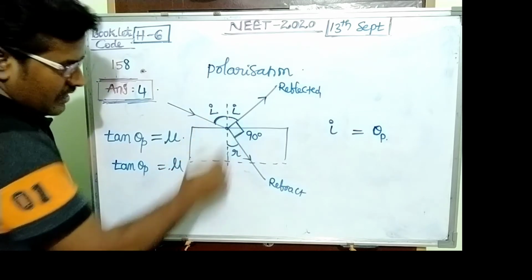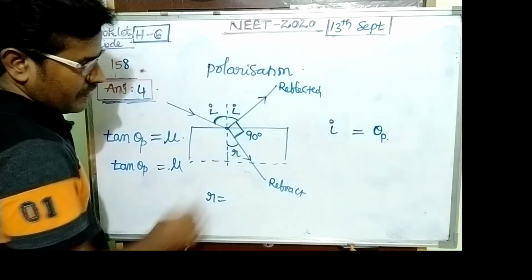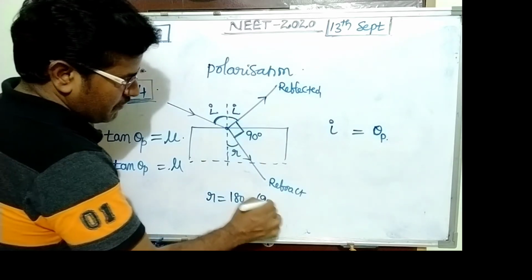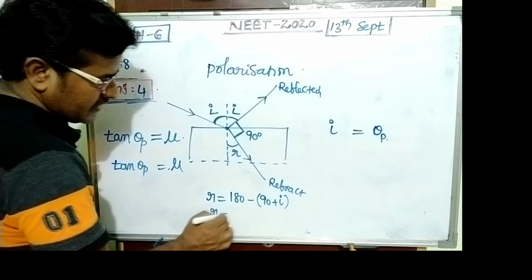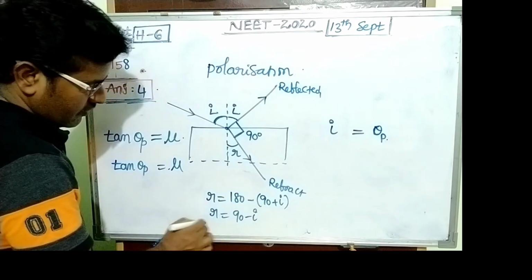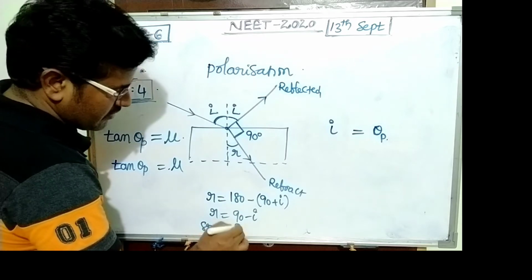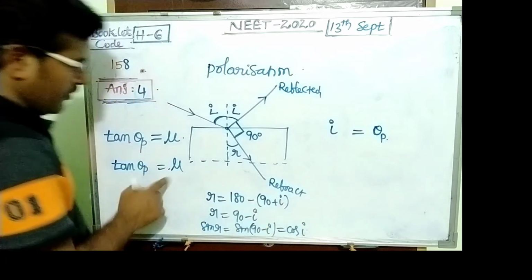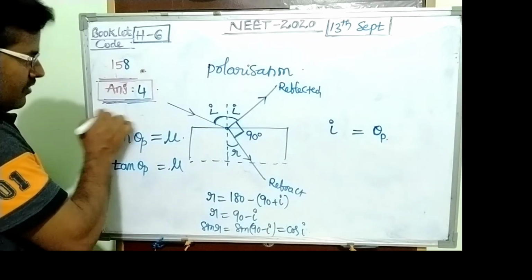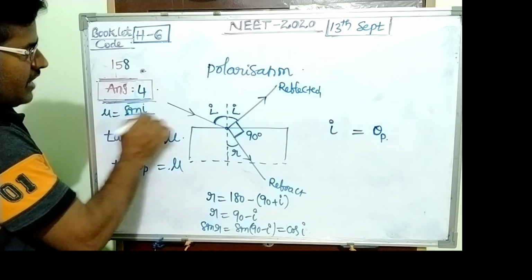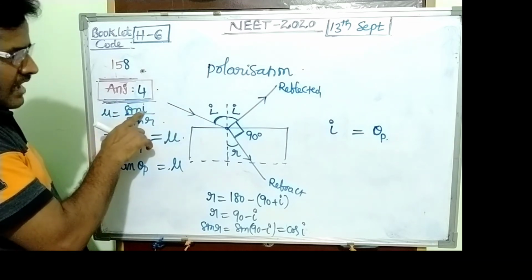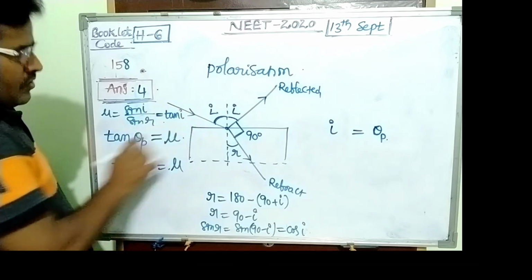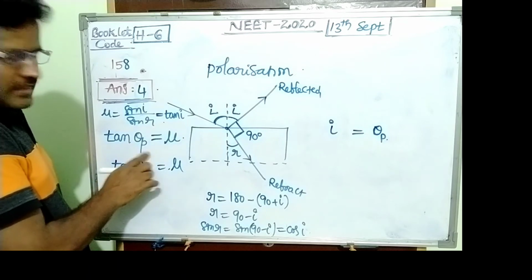So this is R. We write it as 180 minus, so this is 90 plus I. So R equals 90 minus I. Sin R equals sin of 90 minus I, which is cos I. So mu equals sin I by sin R. Sin I upon cos I is tan I, where tan I equals tan theta P, which equals mu.